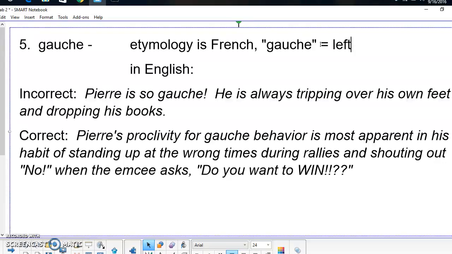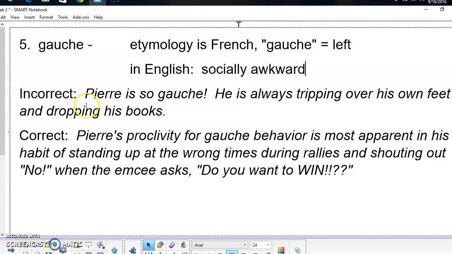So if you turn to the left, you're going to use the word gauche. In English, it means something different. It means awkward, but it means socially awkward. So we could say that its denotation is awkward, but the connotation is socially. So if you're awkward in any other way, you're not going to be gauche. It's got to be a social thing.